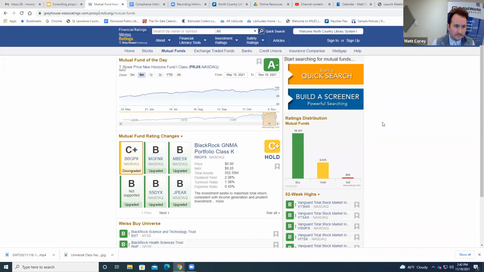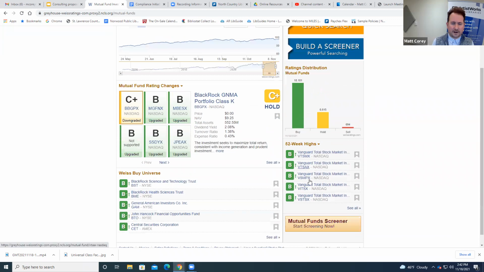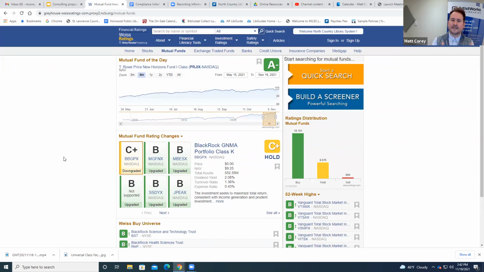Okay. So mutual funds, if you belong to any sort of retirement system, these are typically what those deal with, right? So you might recognize how T. Rowe Price performs, Vanguard. It's typically a basket of stocks and investments. And so that mutual fund is managing, like, the T. Rowe Price, they're managing that basket. You'll see that the ratings distribution is different over here with the mutual funds, right?